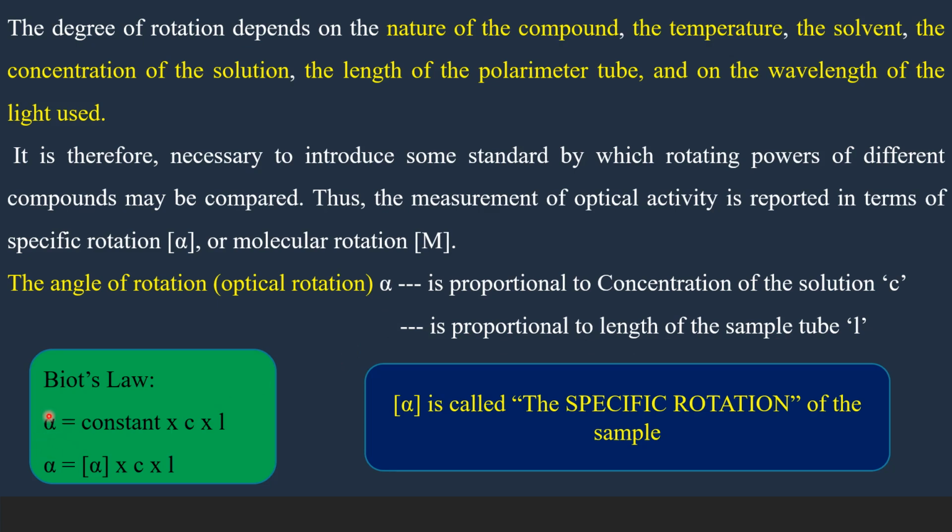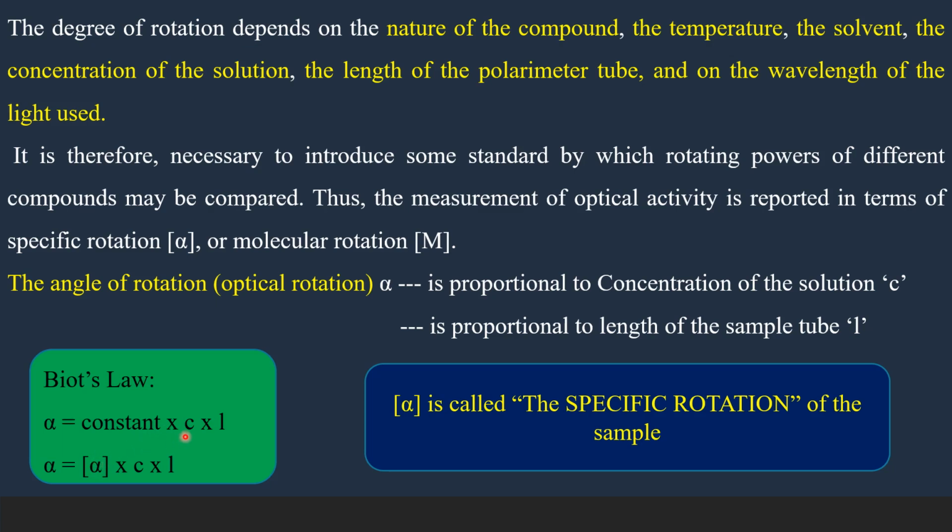Therefore, alpha, the observed rotation, is proportional to C and proportional to L, and this proportionality can be replaced by a proportionality constant. Therefore, alpha, the observed angle of rotation, becomes equal to a constant times the concentration of the solution times the length of the sample tube. This proportionality constant is called the specific rotation of a sample.